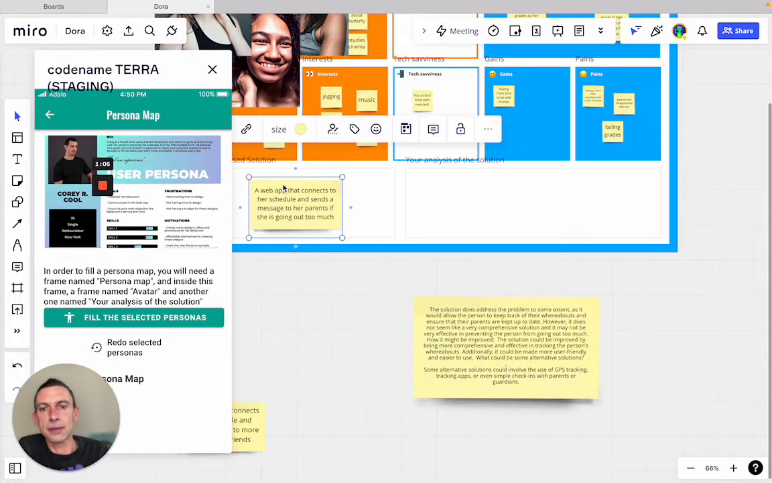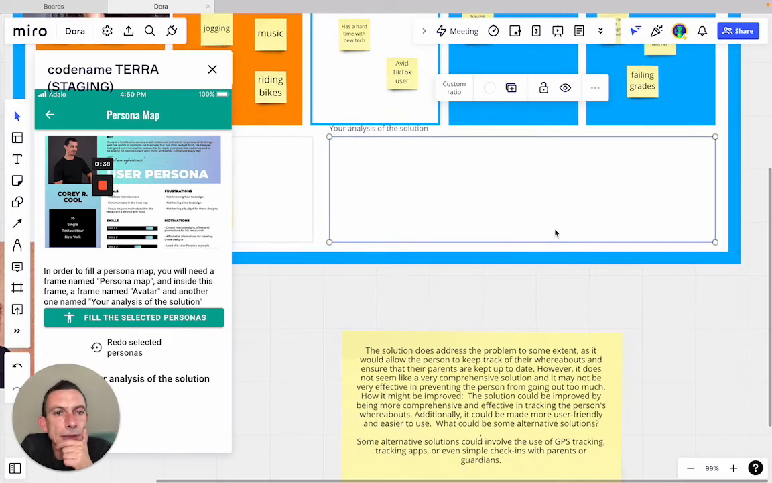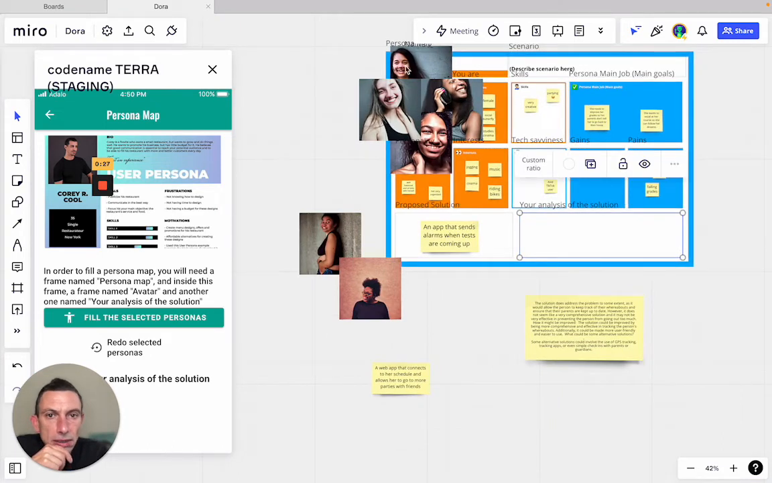Let's create one that's an app that sends alarms when tests are coming up. And let's see if it gets anywhere better. Let's see what it says. Essentially, what we want is the richer you have this persona, the more on point will be the feedback that we get.